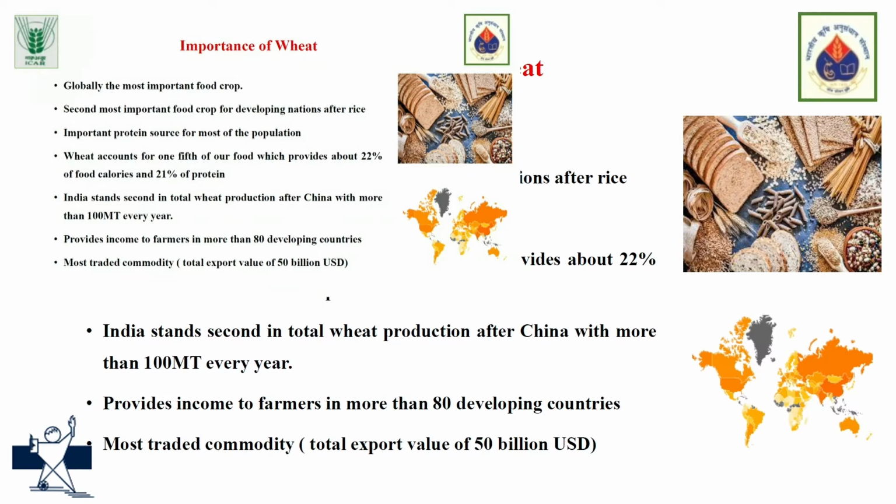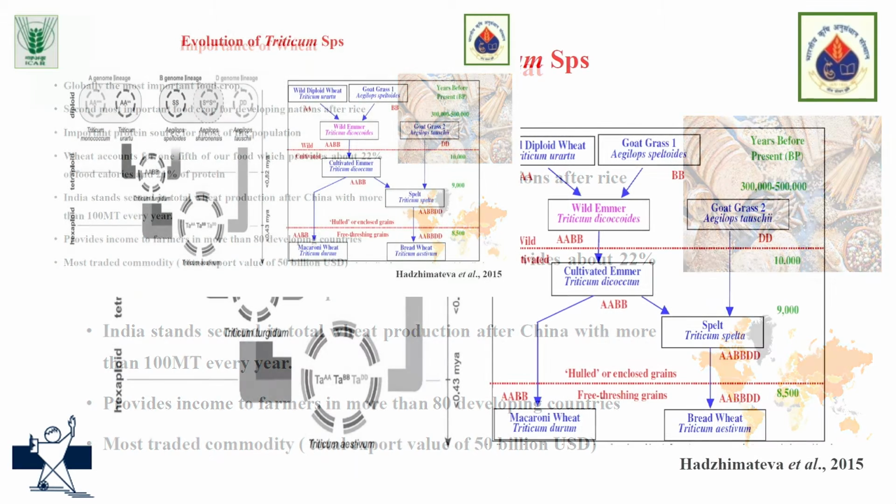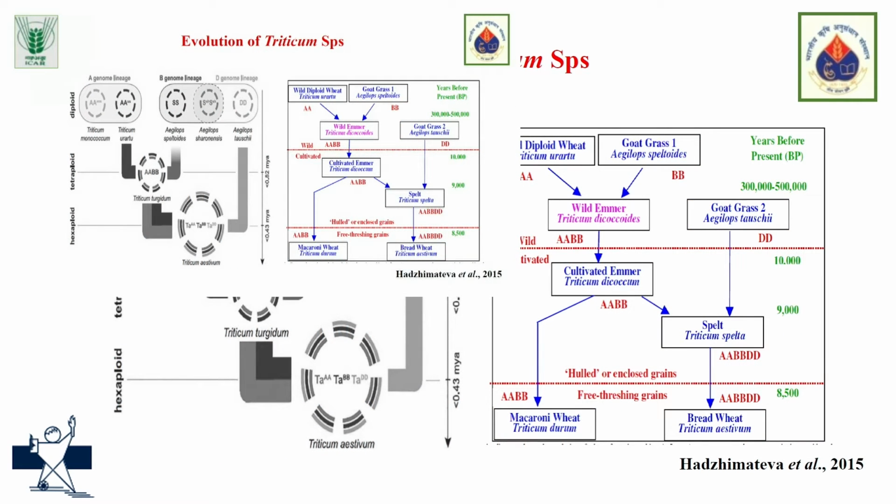And it is also an economically important crop because it is the most traded commodity in the world, and its export value ranges up to $50 billion every year. Coming to the evolution of Triticum species, earlier we had wild species which are diploids, and around 3 lakh to 5 lakh years ago, a natural hybridization between two diploid species, that is Triticum urartu and Aegilops speltoides, led to the development of a tetraploid species called wild emmer or Triticum dicoccoides.